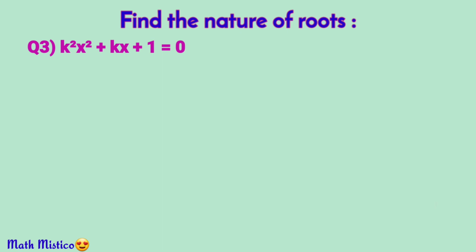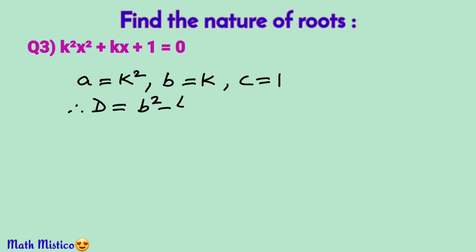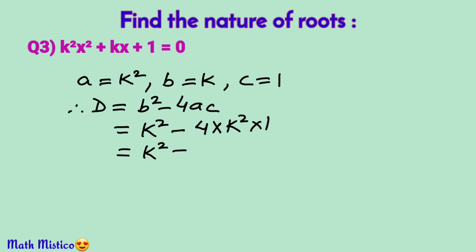The next example is a little different in the sense that we don't have numbers here but a constant k. But no worries. We have to follow the same method. Here x is the variable and k is the constant. So comparing with ax² + bx + c = 0, we get a is k², b is k and c is 1. So D is k² − 4 × k² × 1, which is k² − 4k². These are like terms. So 1 − 4 is −3, so we get −3k².